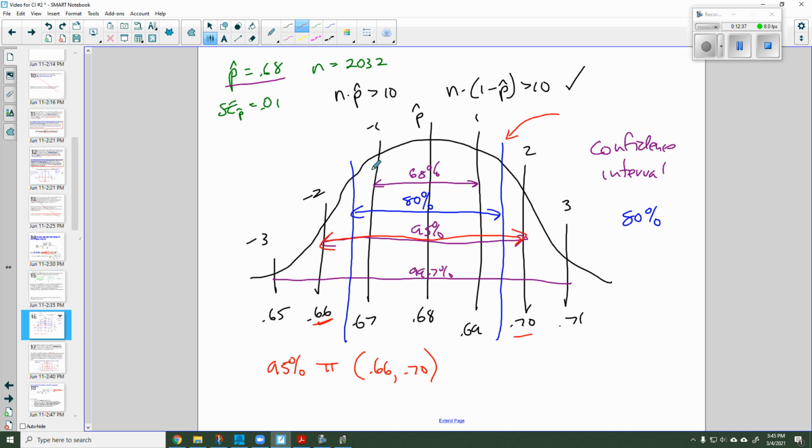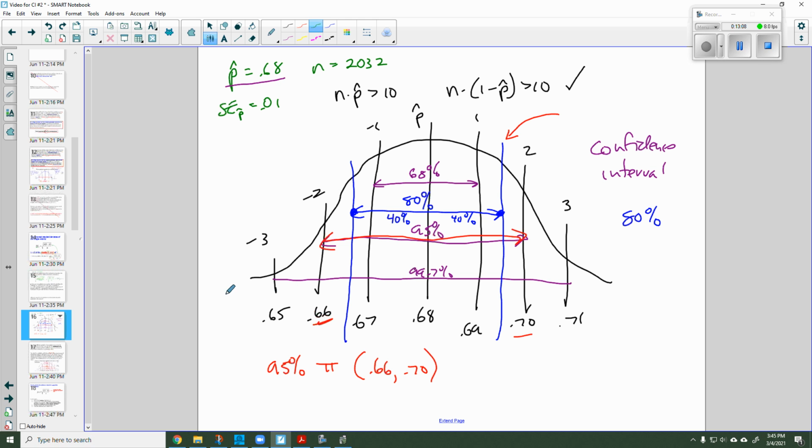Well, I know that I want to be 80% confident. So this distance between here and here is 80%. And since my normal model is unimodal and symmetric, I know that the left side of the mean of p hat is 40%, and the right side of the mean is 40%. So the way I look at it is this.